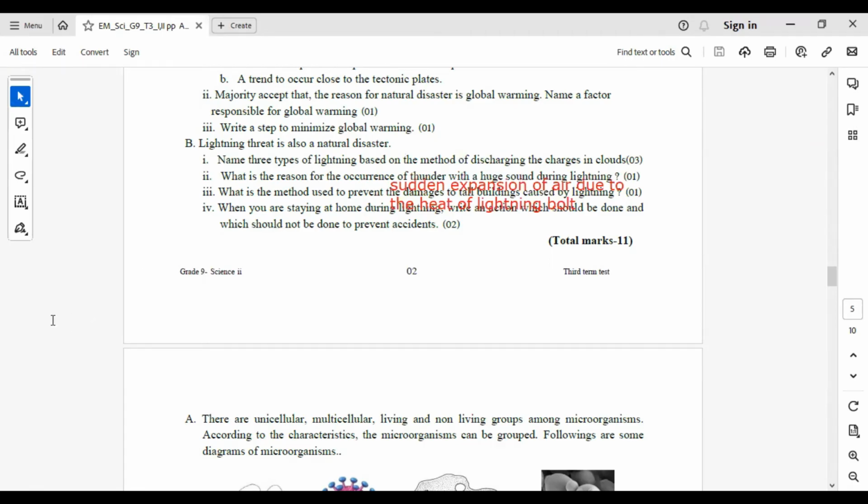Next question. What is the method used to prevent the damage to tall buildings caused by lightning? Fix lightning conductors.